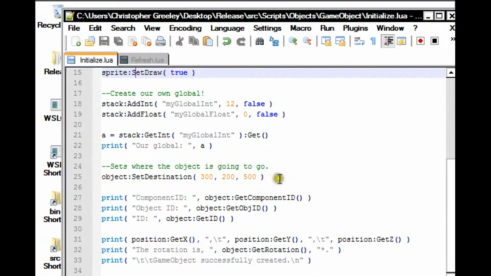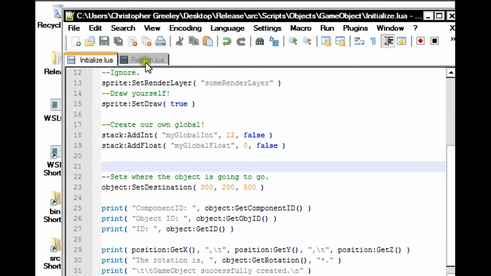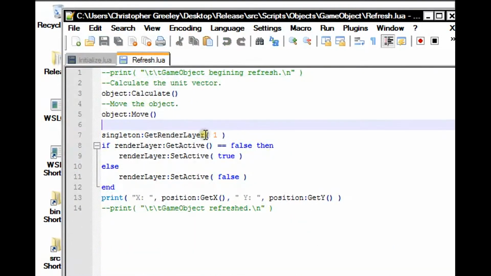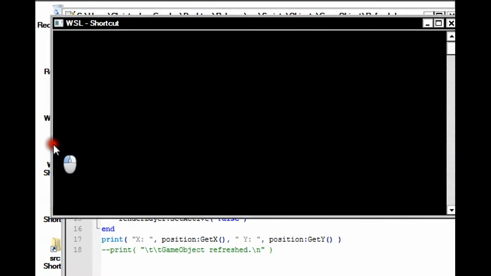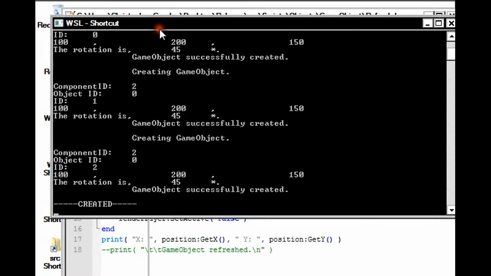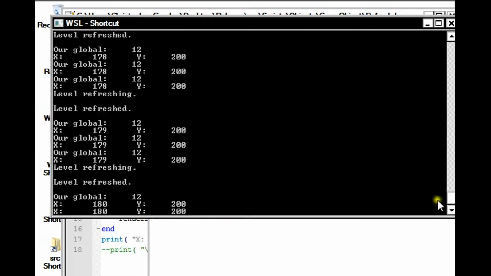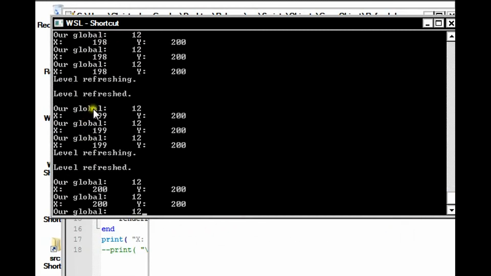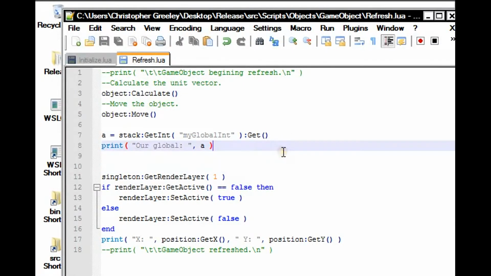We can also access this from the refresh script. That's a challenge. Let's do that. Alright, so as you can see, we're not printing in initialize anymore. Created. And if you look at our output, our global 12. Alright, but how do I change this variable?